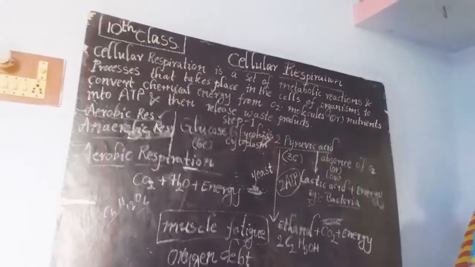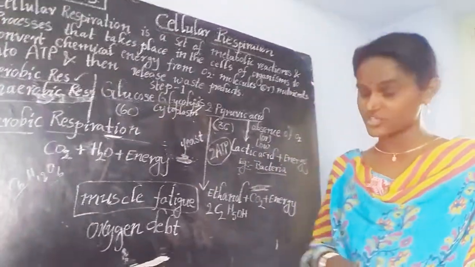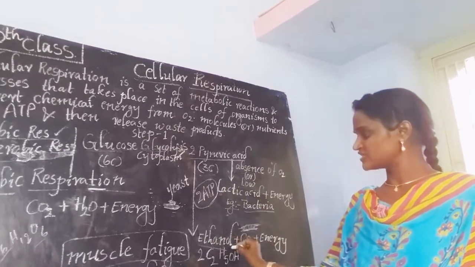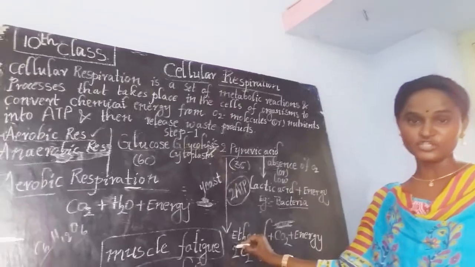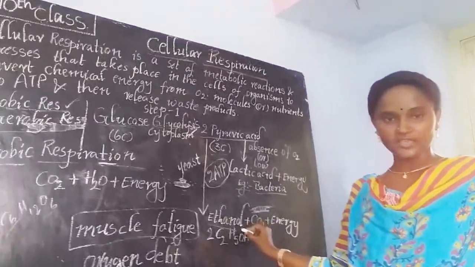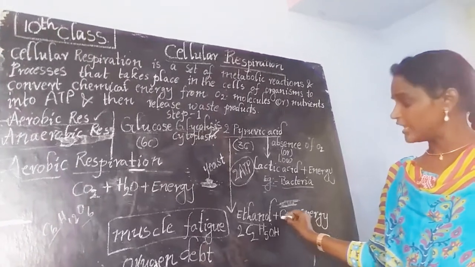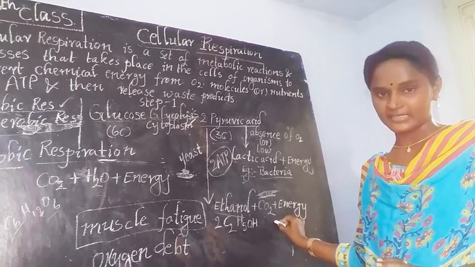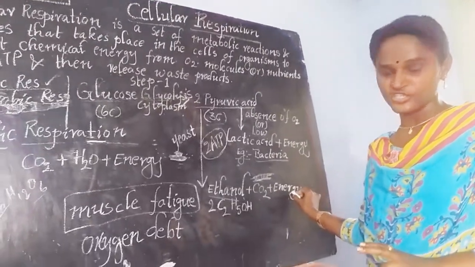In the absence of oxygen, some microorganisms undergo the process of anaerobic respiration. By this respiration, they convert the pyruvic acid into ethanol. Along with ethanol, they also produce carbon dioxide, and along with this, they also release energy.